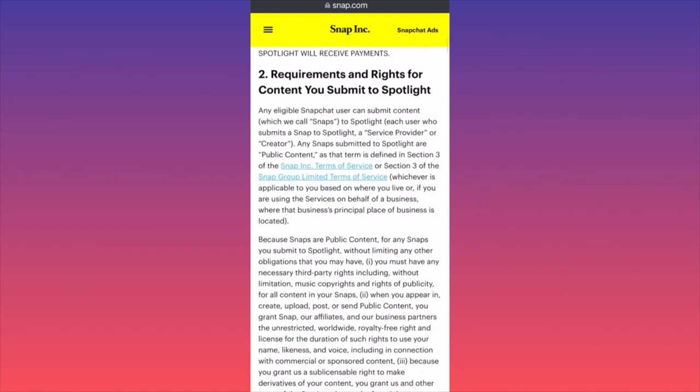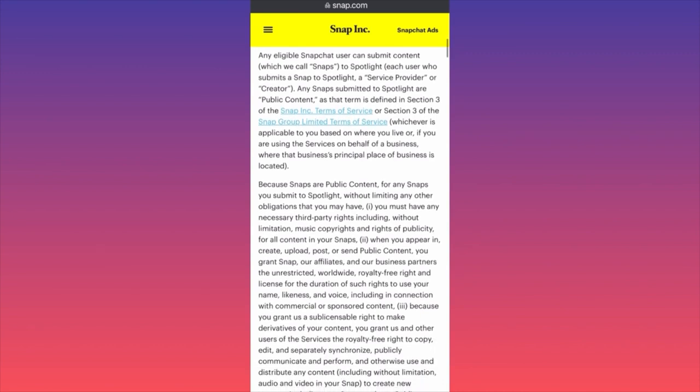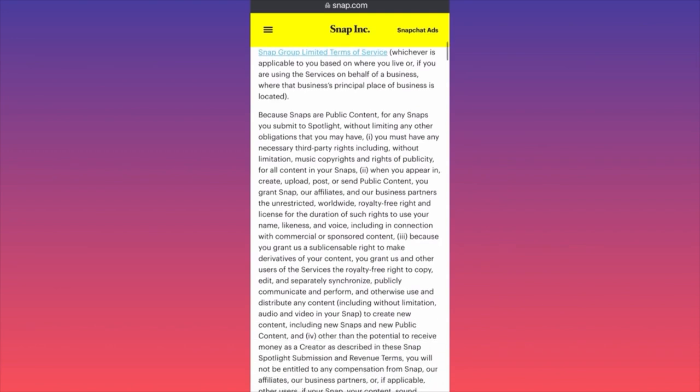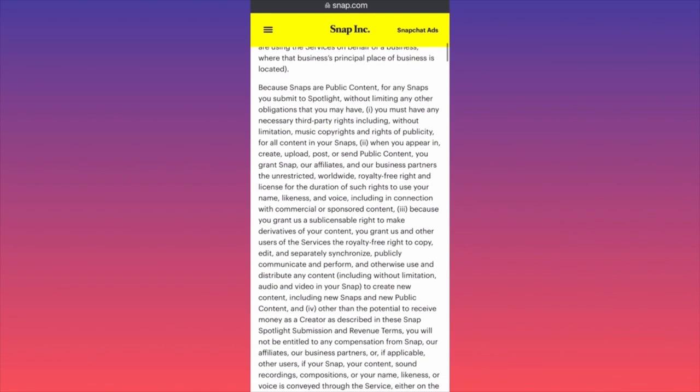Requirements and rights for content you submit to Spotlight. Any eligible Snapchat user can submit content to Spotlight. Any snaps submitted to Spotlight are public content as the terms define. If you're using the services on behalf of a business, where your business is the principal in place, and so on. Because snaps are public content, for any snaps you submit to Spotlight, without limiting any other obligations that you may have, you must have the necessary third-party rights, including without limitation.